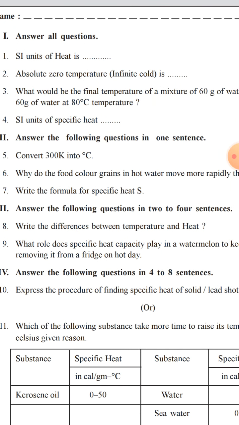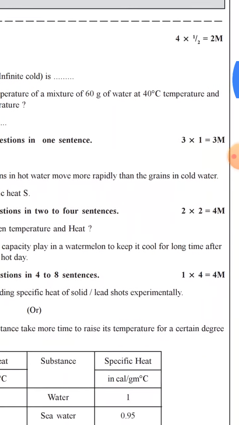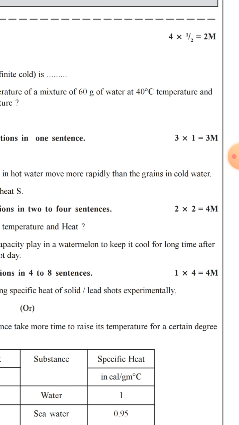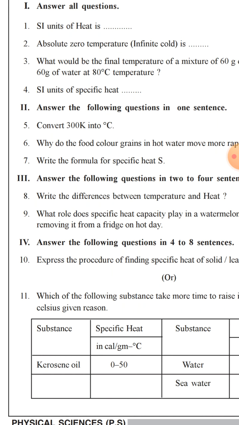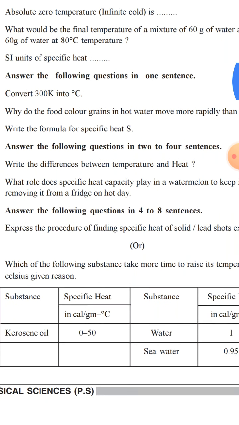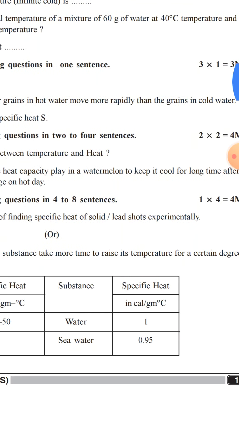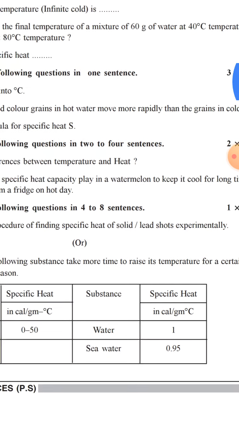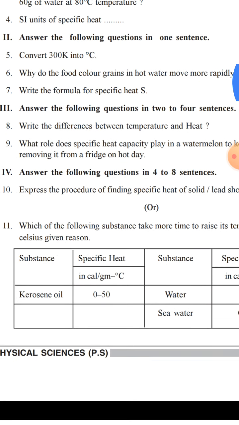And why do the food color grains in hot water move more rapidly than the grains in cold water? Write the formula for specific heat. Yes. Next, write the difference between temperature and heat. What role does specific heat capacity play in a watermelon to keep it cool for a long time after removing it from a fridge on a hot day?